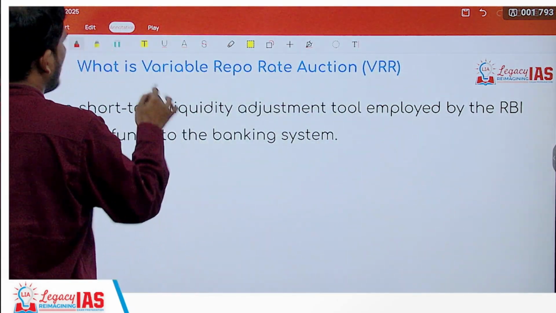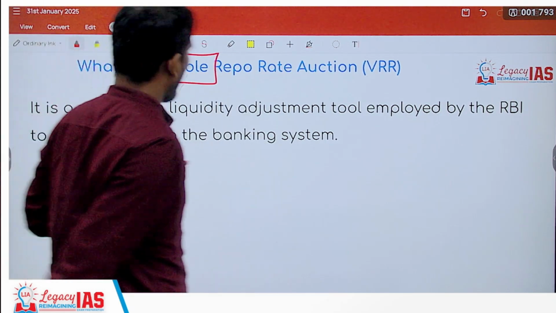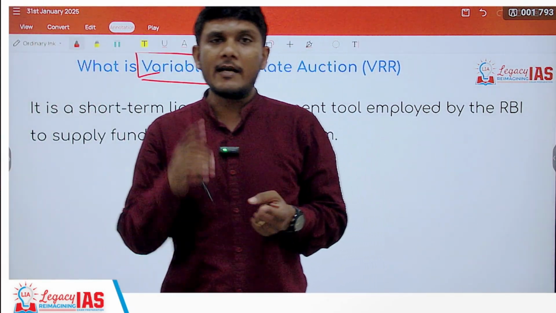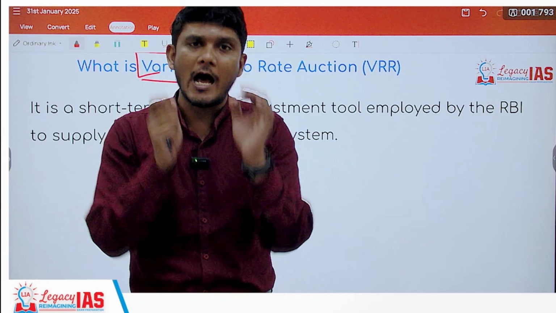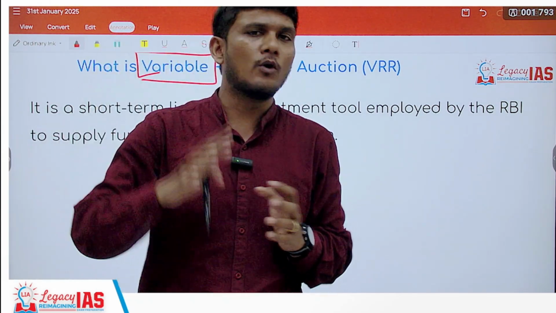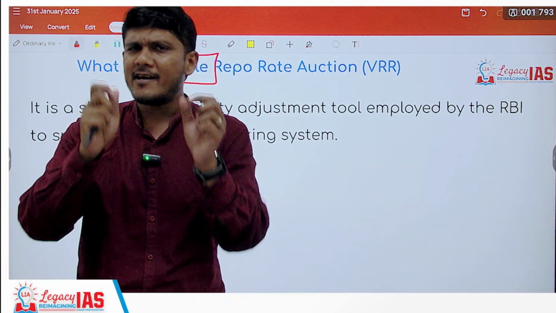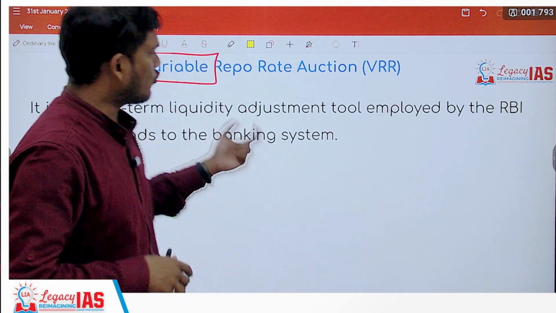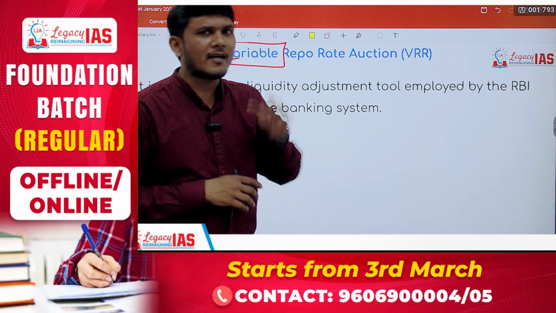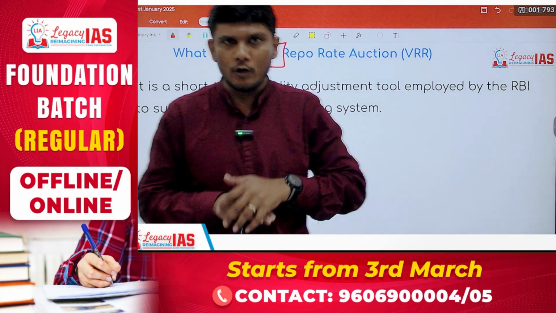Let's move on to the variable repo rate auction. What is repo rate? Repo rate is the rate at which the RBI loans money to the scheduled commercial banks. Now that rate is fixed. Here we are, so that facility is already there with the banks to get the loan from the RBI.